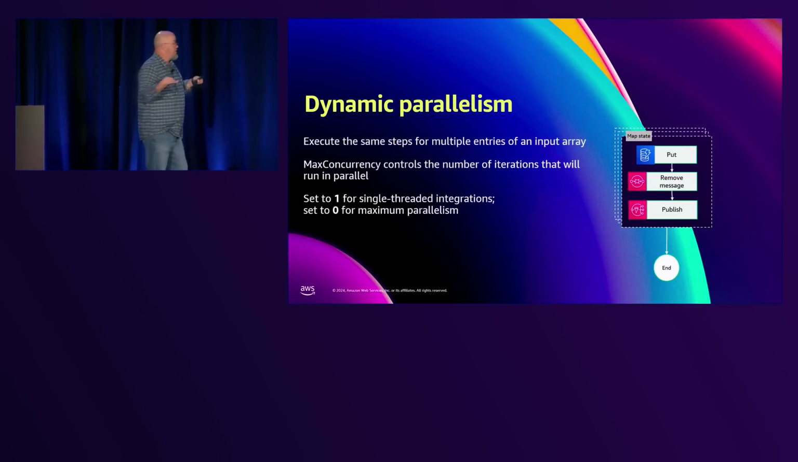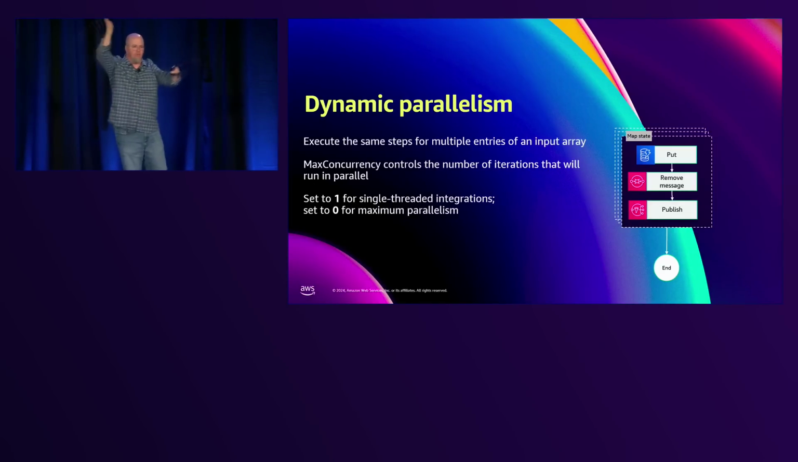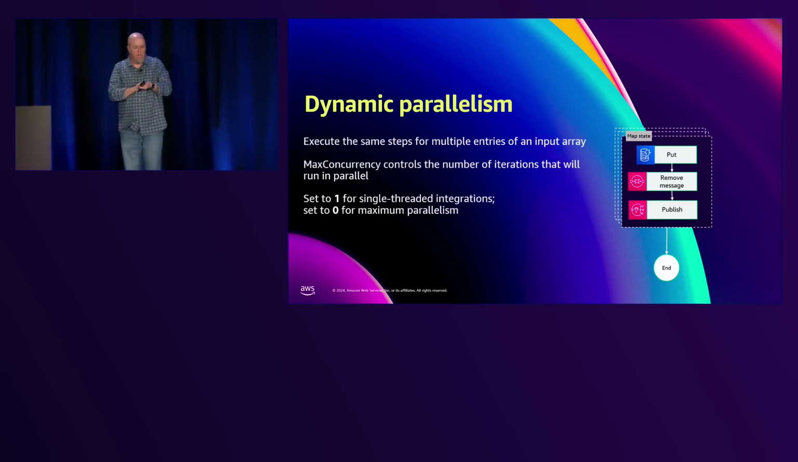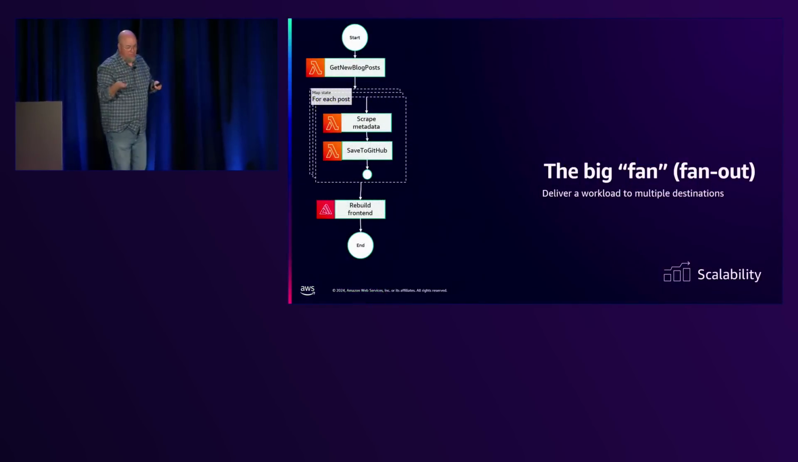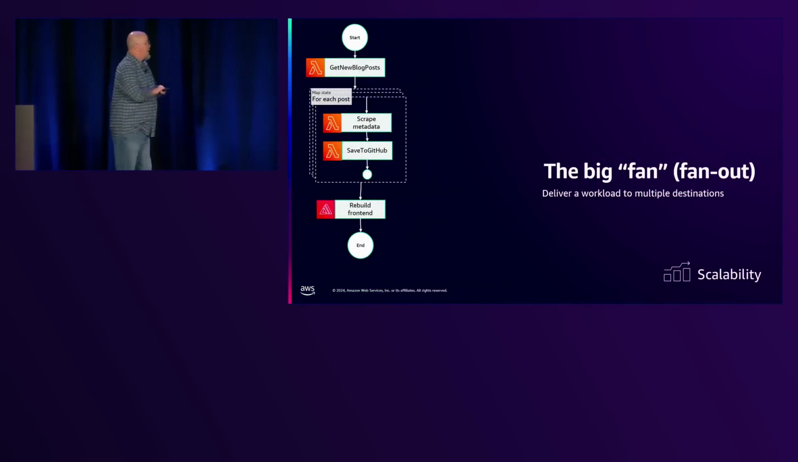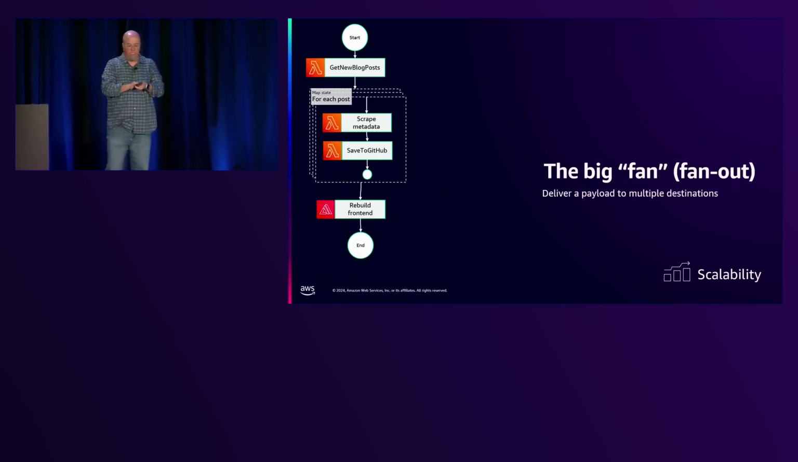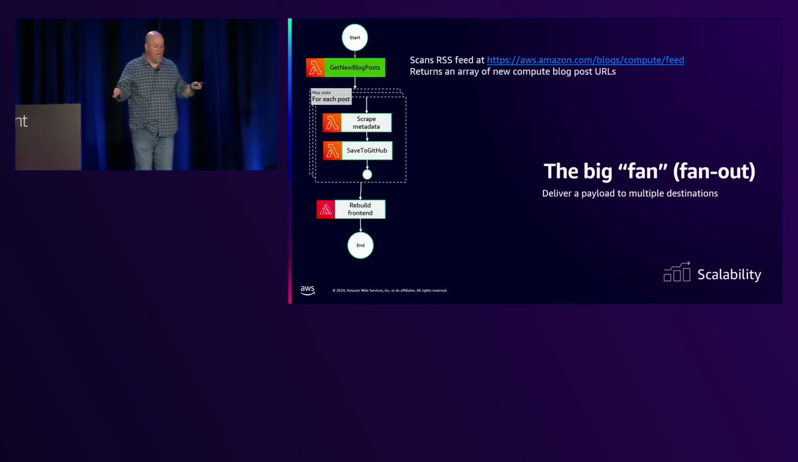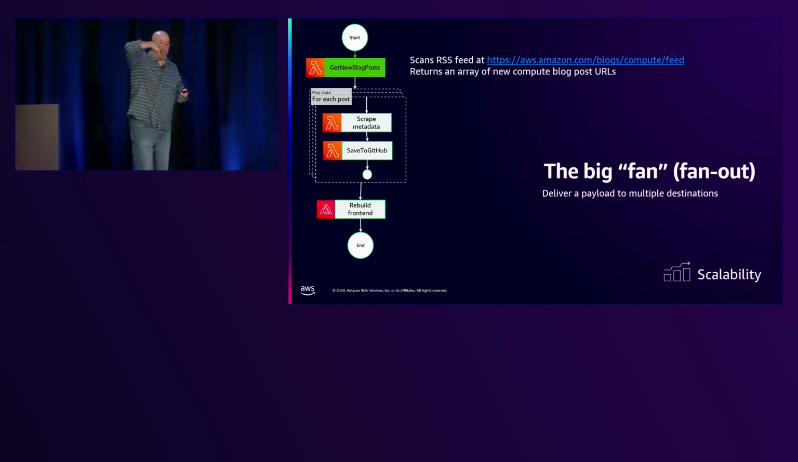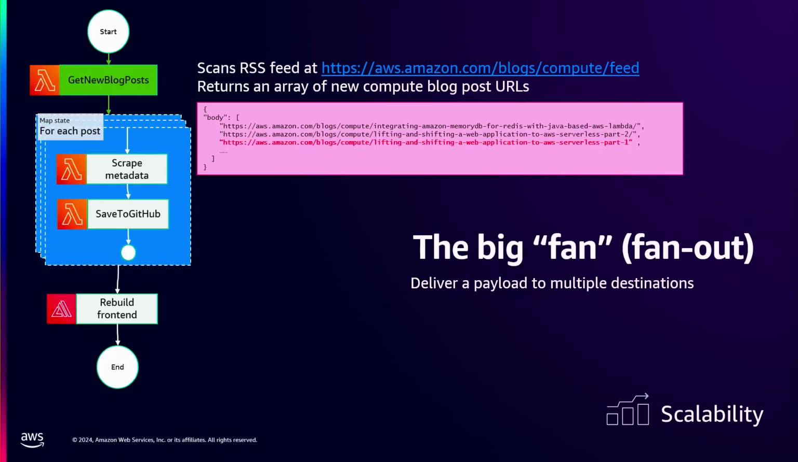Dynamic parallelism is a little different. Dynamic says we're going to run the same thing across as many as you want. So if you have an array of data, we're going to do it for each one, as much as you want, right? So here's an example of this that we actually use, and this is a pattern we call the big fan, or the fan-out pattern, where we actually get blogs. So we're going to do a blog post where we scan the RSS feed, I'm sorry, in our blog's compute feed. And it catches all that, and then returns an array of new compute blog posts. So this is what that looks like.